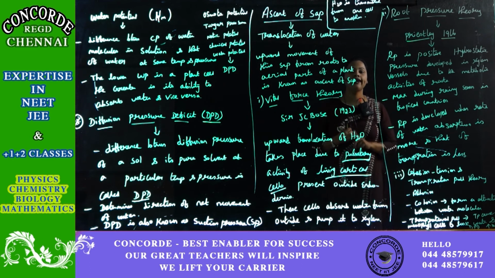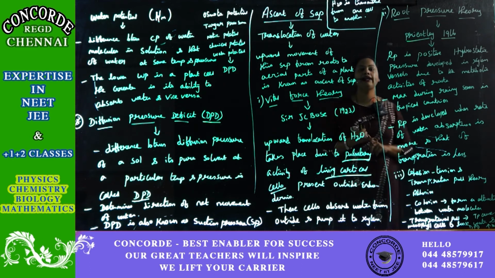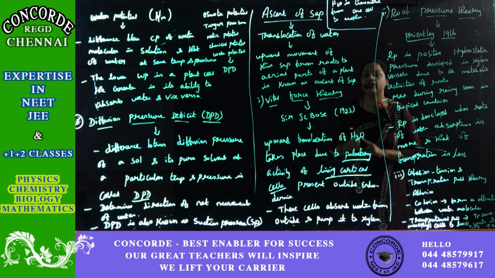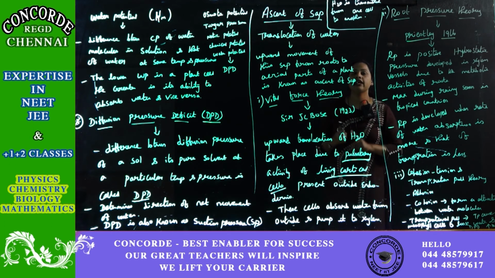The organ associated with this theory is the living cortical cells, because these living cortical cells have pulsating activity. This pulsating activity makes the water get absorbed in the vital force theory.